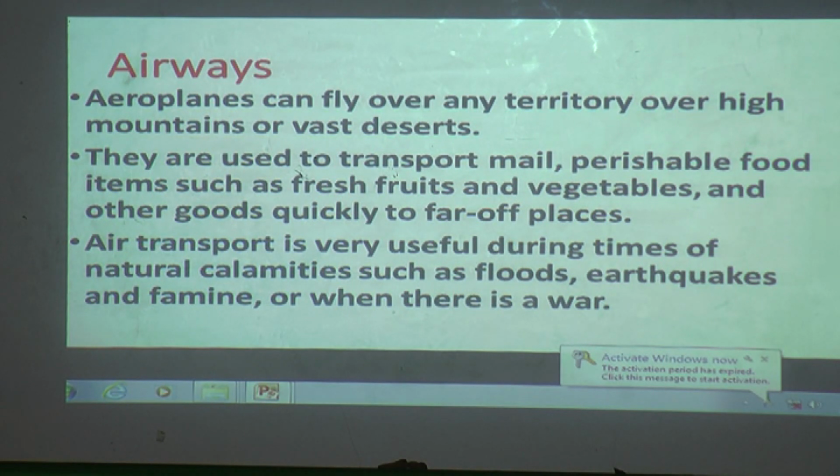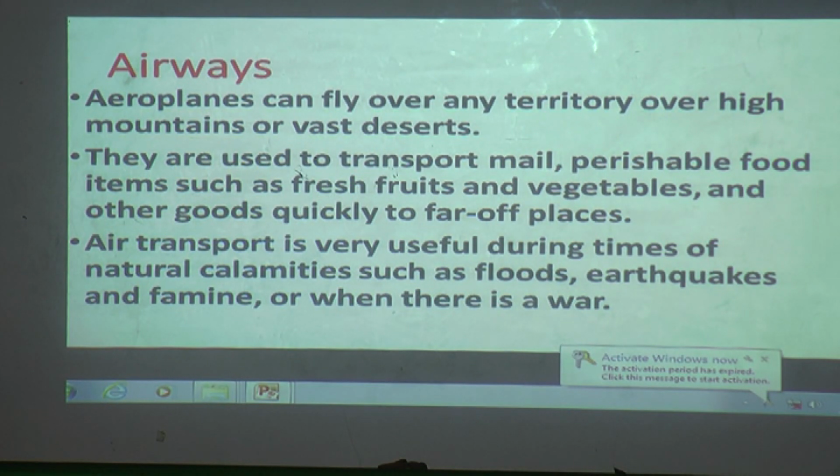Because when an earthquake or floods happen, people are in an emergency. In those cases railways or roadways cannot be used because of full of water. So only one remains, that is airways. With the help of helicopters or airplanes, we can help people in danger.